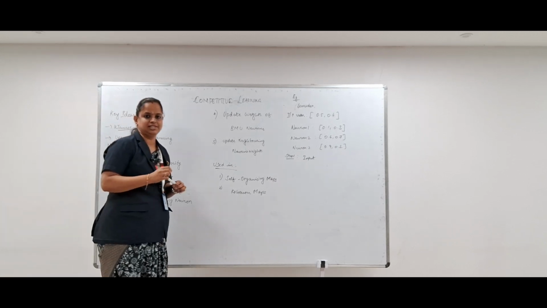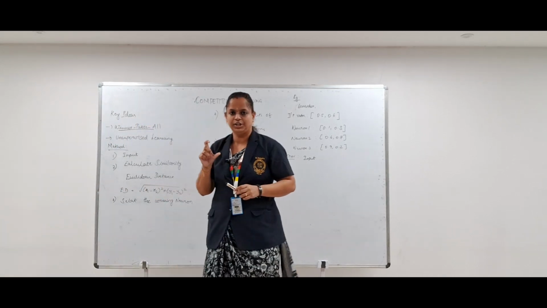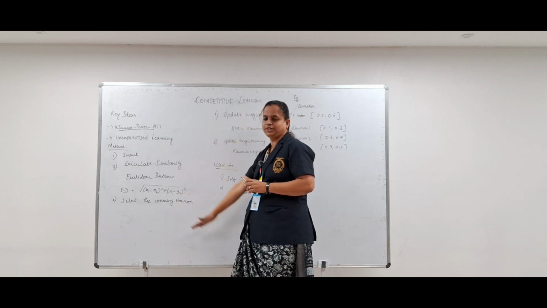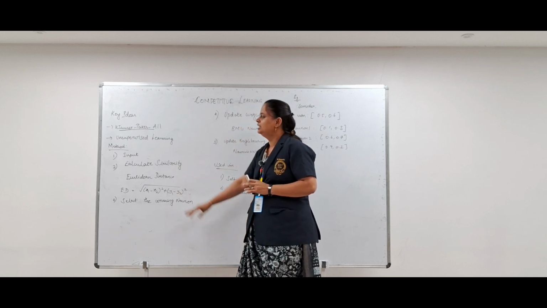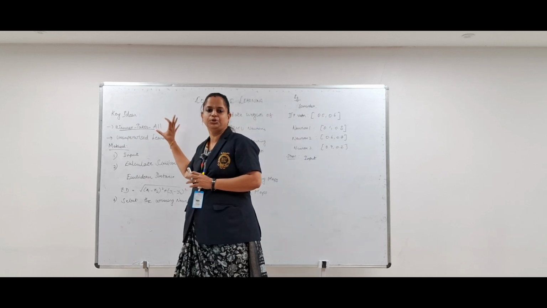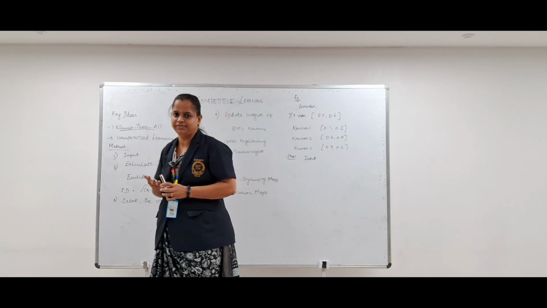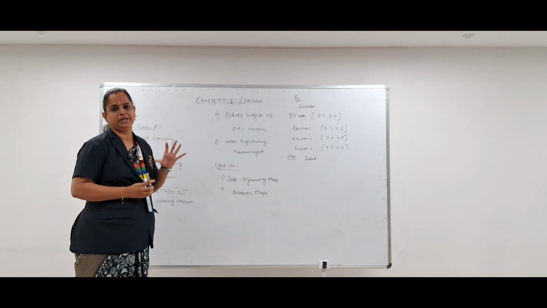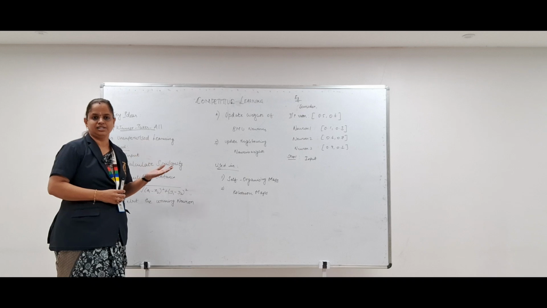As the name suggests, the winner neuron. To find the winner neuron, we have a list of steps that is to be followed, which we will be seeing later. Here it is about the winner neuron. Once the winner neuron is identified, it becomes the major neuron based on which the weights are adjusted.